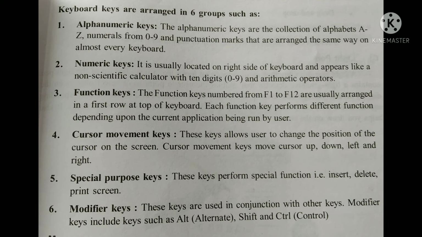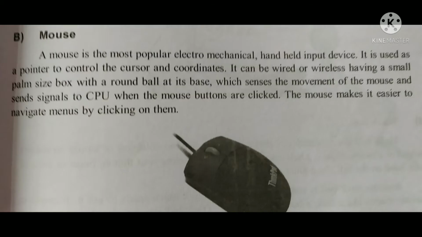The third one is the function keys. The function keys, numbered from F1 to F12, are usually arranged in a row at the top of the keyboard. Each function key performs different functions depending upon the current application being run by the user. The fourth one is the cursor movement keys. These keys allow the user to change the position of the cursor on the screen. Cursor movement keys move the cursor up, down, left and right.